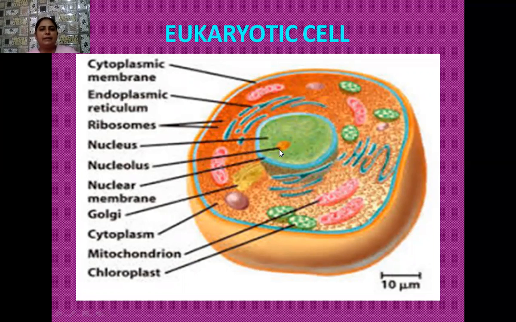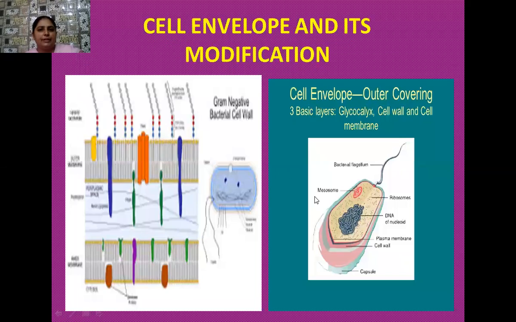Then the nucleus is present, and the nucleolus. What is this nucleolus? This nucleolus is the spherical body that is floating in the nucleoplasm. And here we have Golgi bodies, and these Golgi bodies act as the packaging organs for the eukaryotic cells. Then mitochondria is there, which is known as the powerhouse of the cell, and chloroplast, a type of plastid, is also present in the eukaryotic cell.